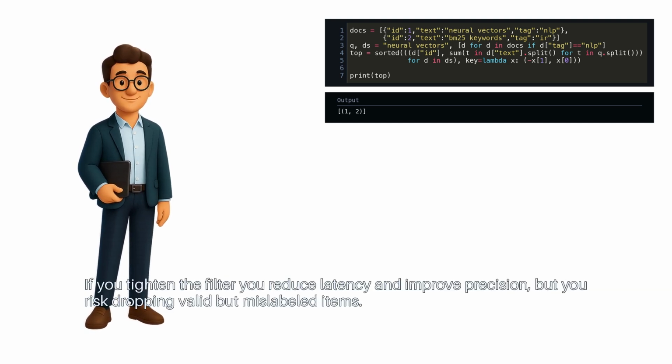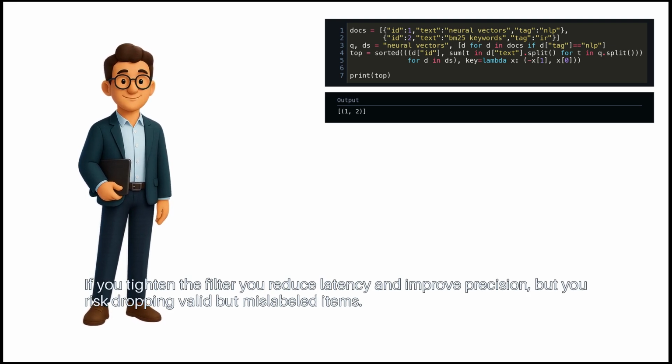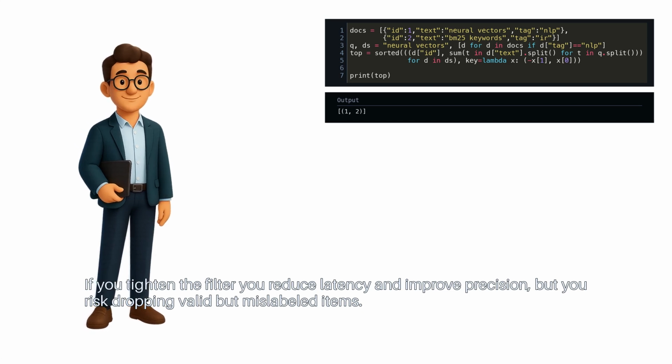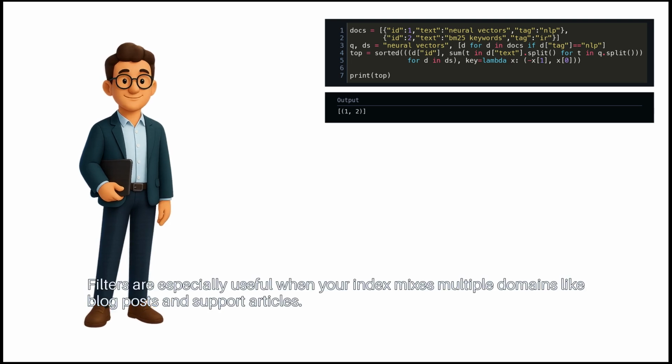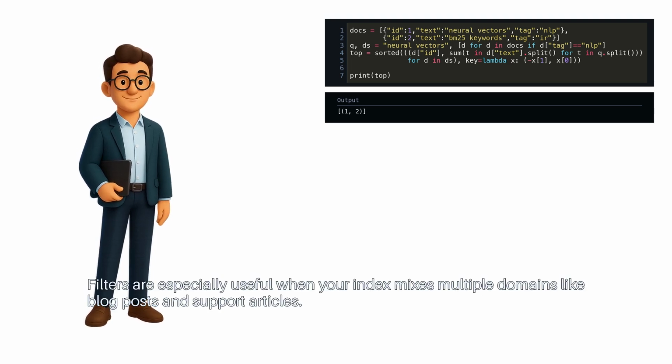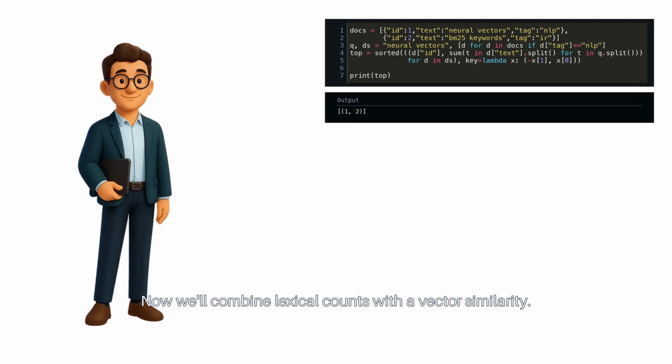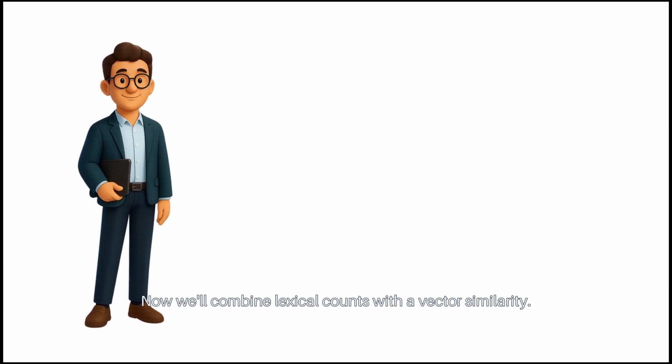If you tighten the filter, you reduce latency and improve precision, but you risk dropping valid but mislabeled items. If you relax it, you preserve recall at the cost of speed. Filters are especially useful when your index mixes multiple domains, like blog posts and support articles. Now we'll combine lexical counts with a vector similarity.